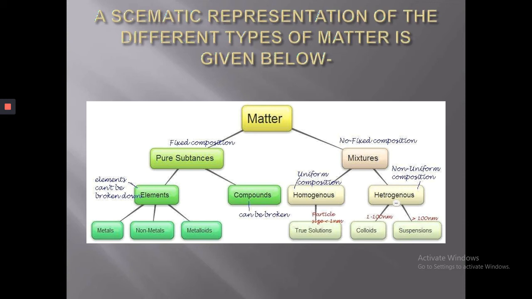Elements are further divided into three parts, that is metals, non-metals and metalloids. Mixture is divided into two parts, that is homogeneous mixture and heterogeneous mixture. A true solution is an example of a homogeneous mixture, whereas colloids and suspensions are examples of heterogeneous mixtures.